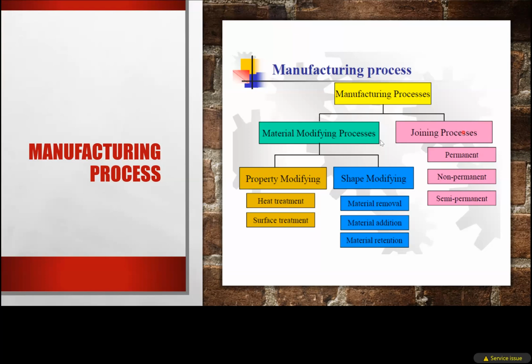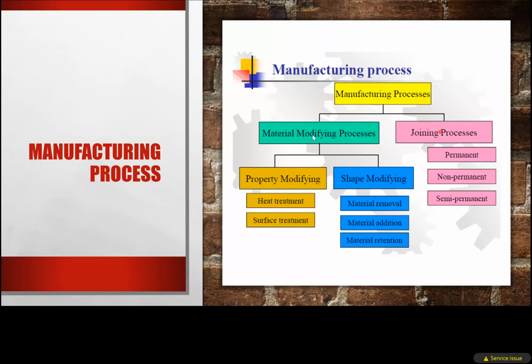Modifying process means giving shape to the material either by material removal process, by deformation process or shape change, or by the process of material addition. That is the current trend in mechanical engineering, additive manufacturing. Another is the joining process. Joining processes include welding, soldering, riveting and bolting.